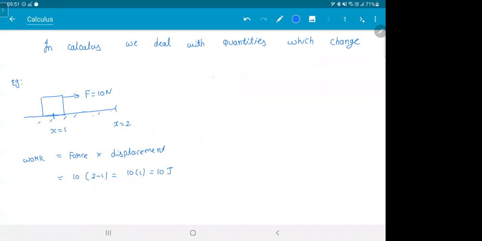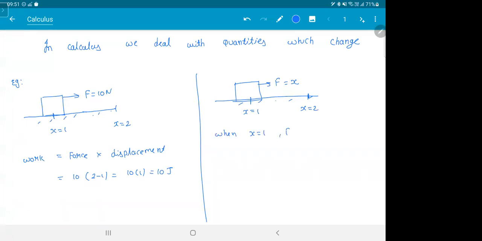But what if this happens like this? You have a force which is not constant. Let's say F is equal to x, where x is equal to 1 and x is equal to 2. Meaning, when x is equal to 1, F is 1. When x is equal to 1.5, F is 1.5. When x is equal to 2, force is 2, and so on.